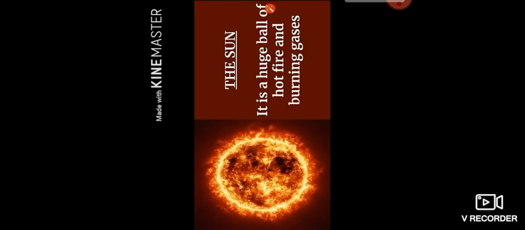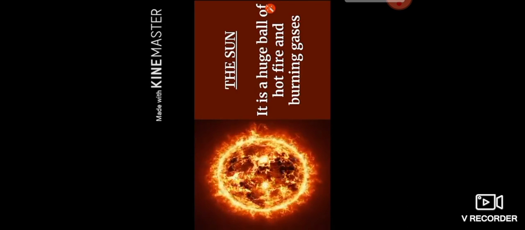So now let's begin with the neighbors of the earth. The sun, the moon, and the stars are the neighbors of the earth. We will study about them one by one. So let's start. The sun. The sun is a star. It's a big, hot star. It's a huge ball of hot fire and burning gases.